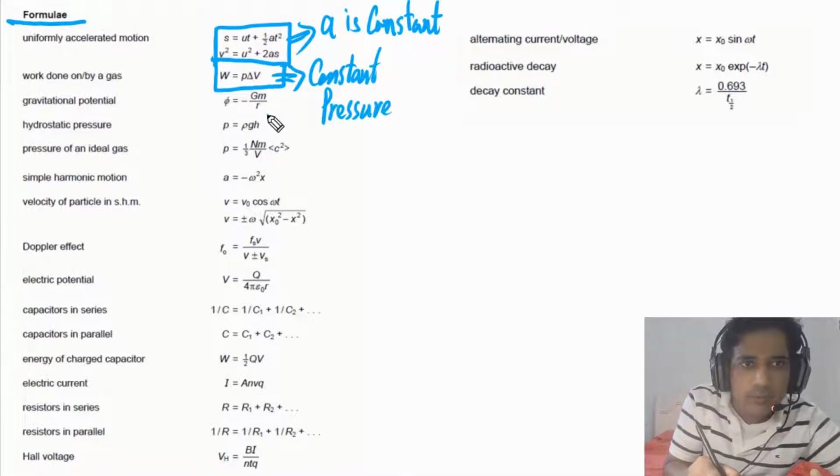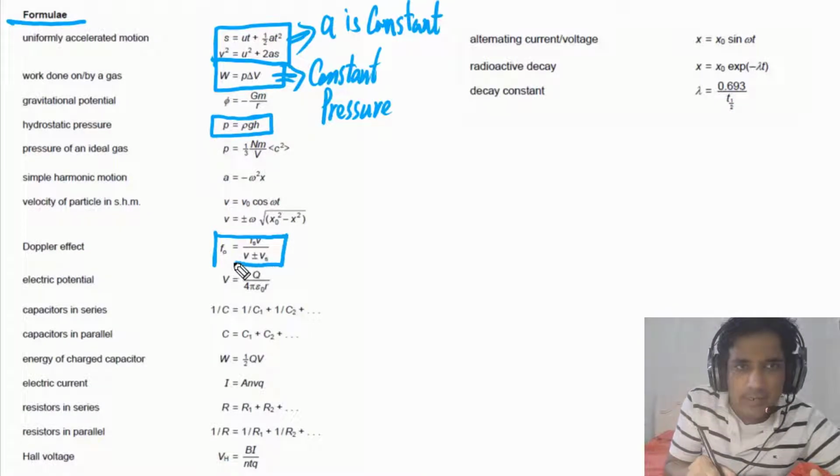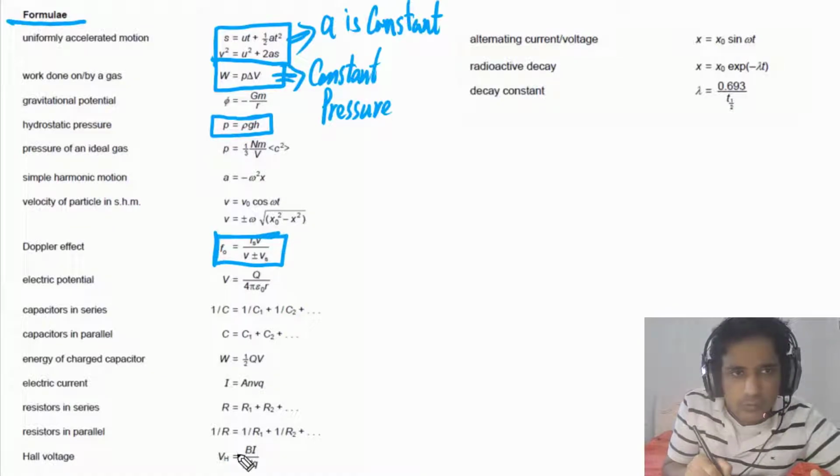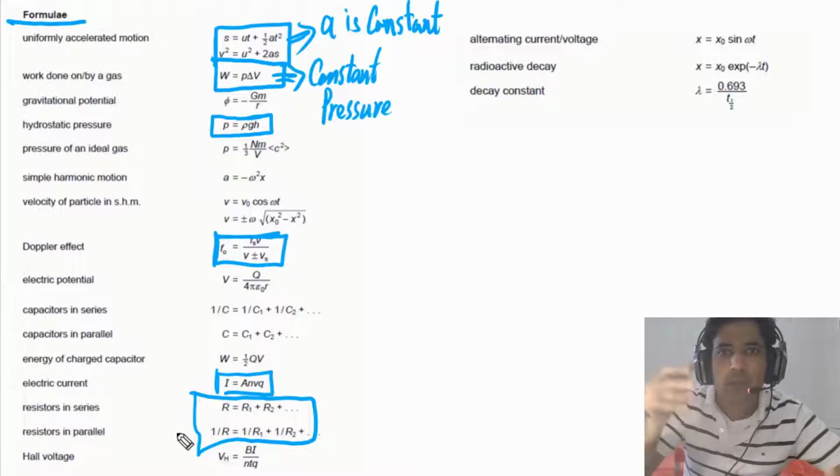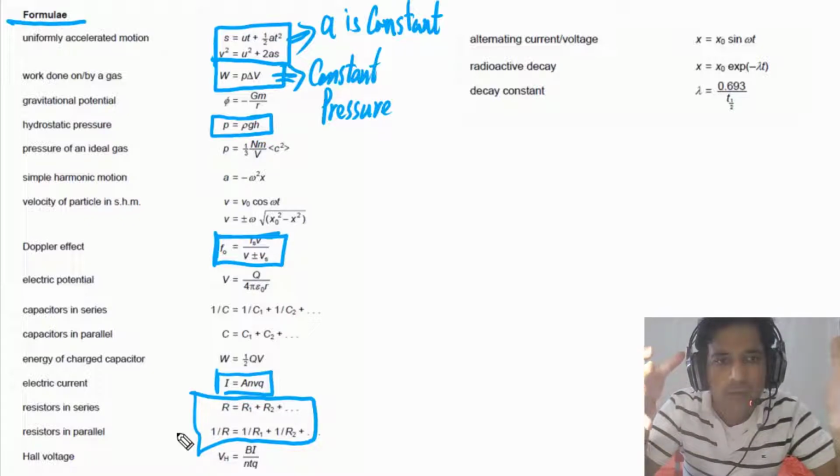If you go to the next one, this formula you also need for AS physics. And the next one is for the Doppler effect. This one you also need for AS physics. Going to the next, you need this one for AS physics. You also need these two for AS physics. That's all you need for AS physics. So these formulae are very basic but very important.